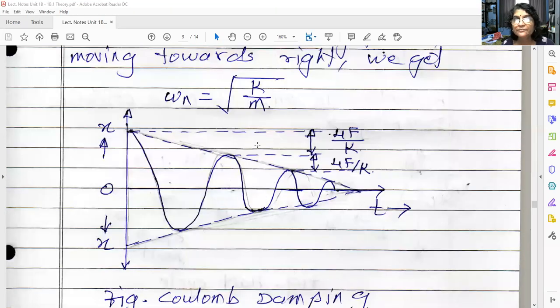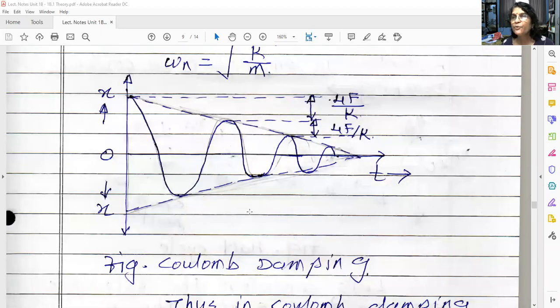See this diagram. If we don't provide damping, what will happen? In the ideal condition, that means no friction is present, these vibrations will take place with equal amplitude in every cycle. That means if I draw the line joining all these amplitudes, I will get a horizontal straight line. That happens in undamped free vibration. But here we are providing damping. That means we are providing friction, whatever the friction force is there, that we are considering. So what will happen? In each cycle there is a reduction in amplitude.